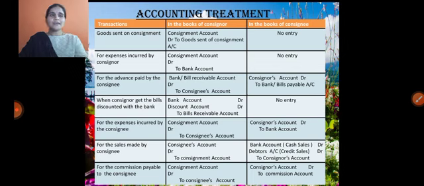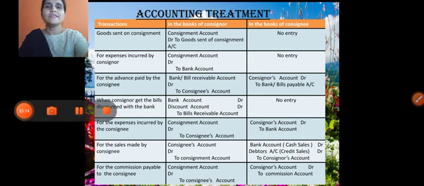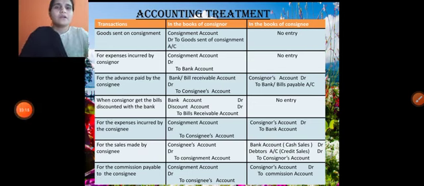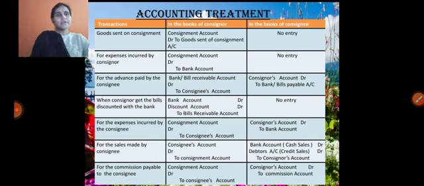In the books of consignee, there is no entry we need to pass for goods sent on consignment. So the entry takes place in the books of consignor, whereas in the consignee's books no entry is passed.